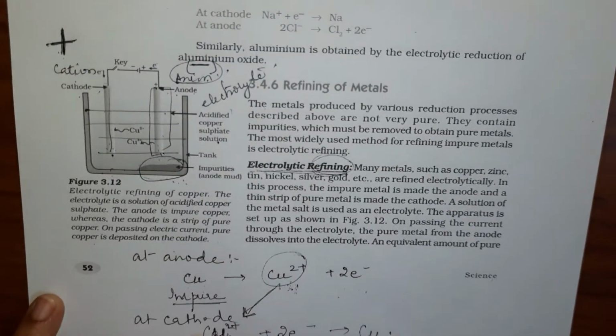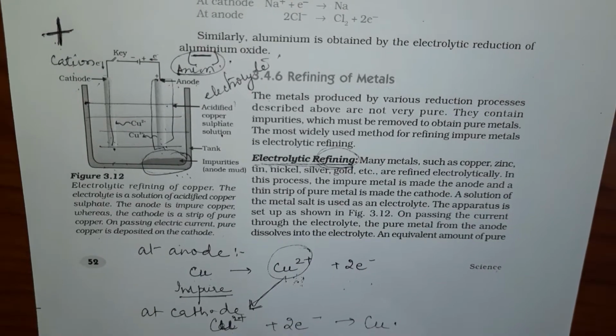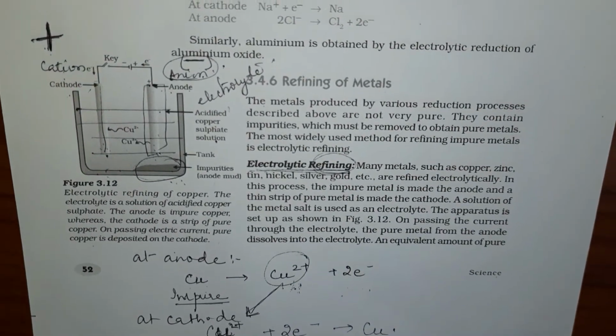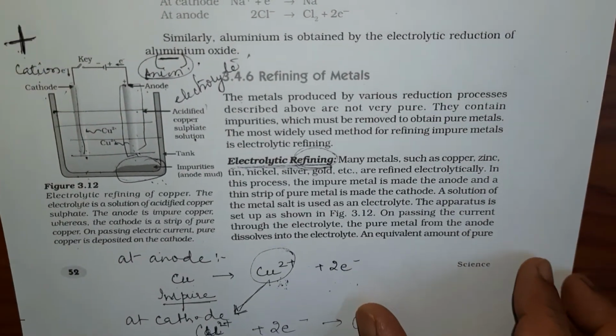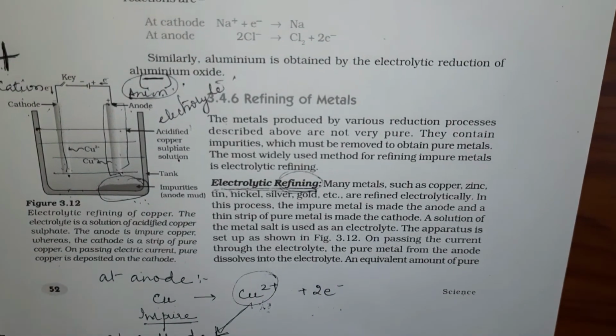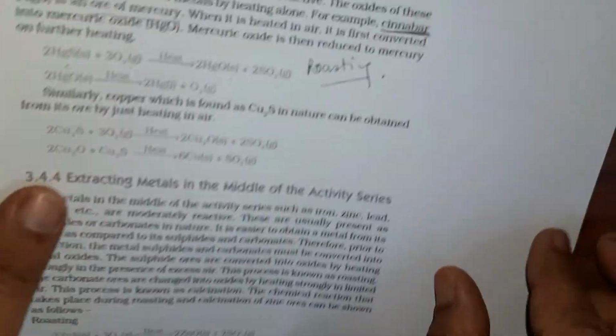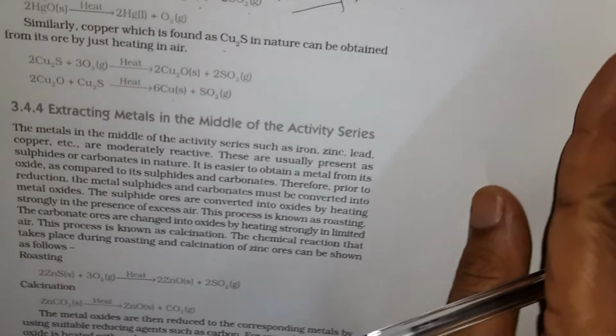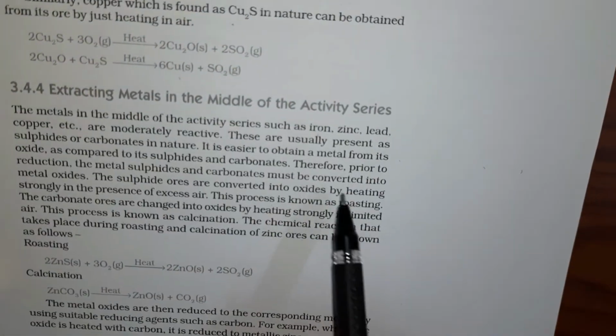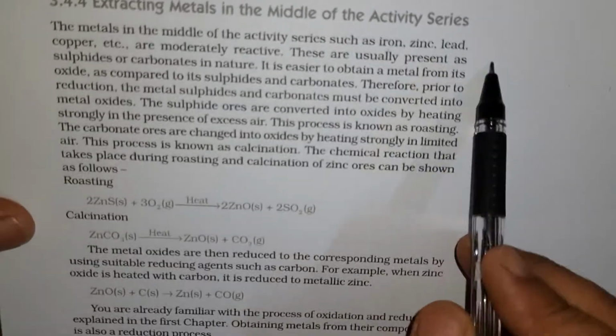So this is all about refining of copper. Now we come to the extraction of metal, which is taking place in the middle of the reactivity series. In the middle of the reactivity series, we have elements like iron, zinc, lead and copper.